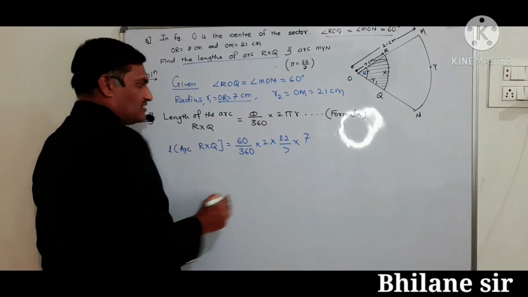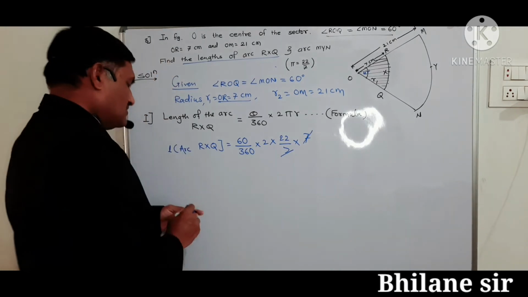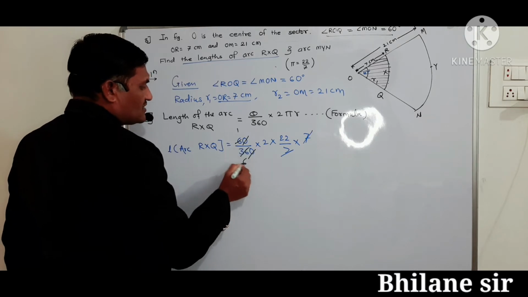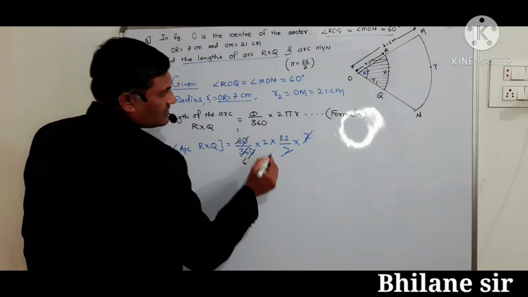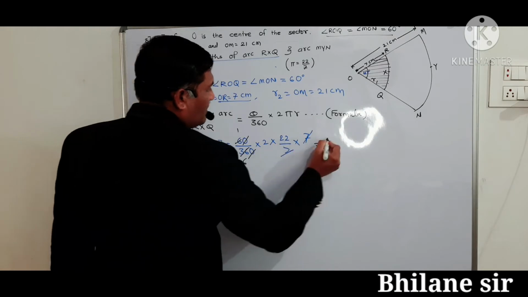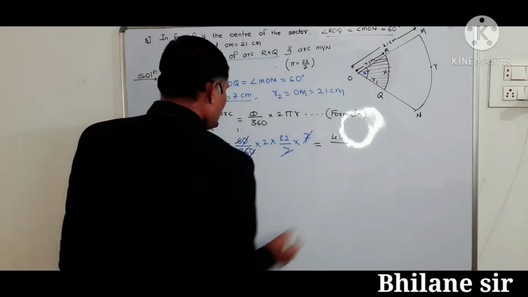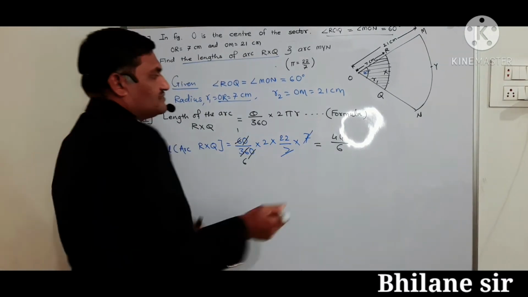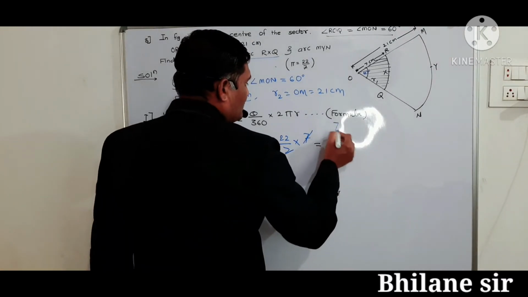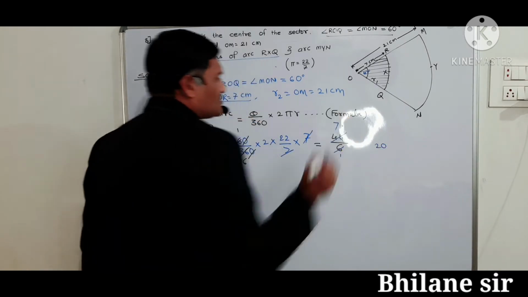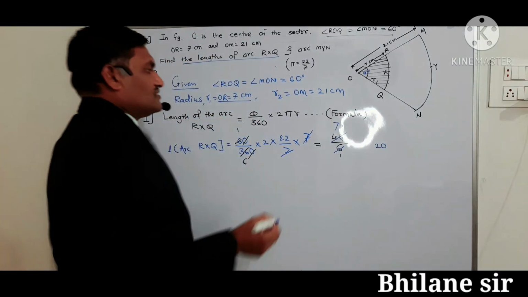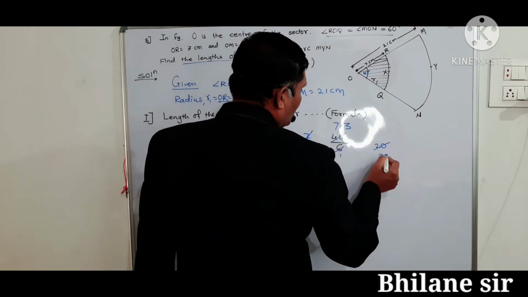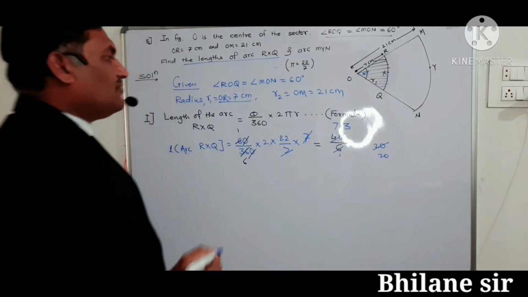R1 is 7 here. This 7 get cancelled. This 0 is also cancelled. 6 1s are 6, 6 6s are 36. That is here 2 multiplied by 22, that is 44 upon 6. Then simplify here. 6 1s are 6, 6 7s are 42 to put here, then 0. 6 3s are 18 to put here also, that is 7.3.